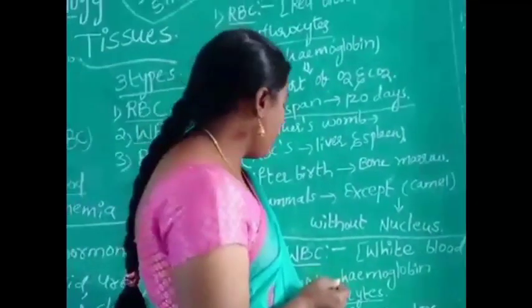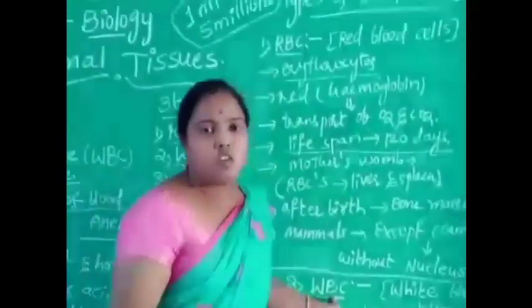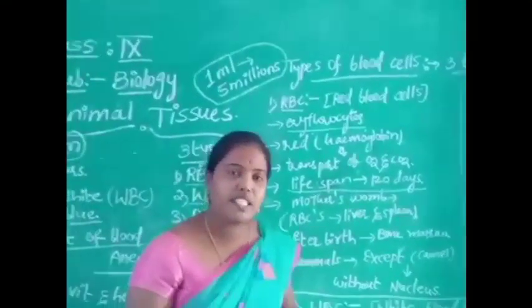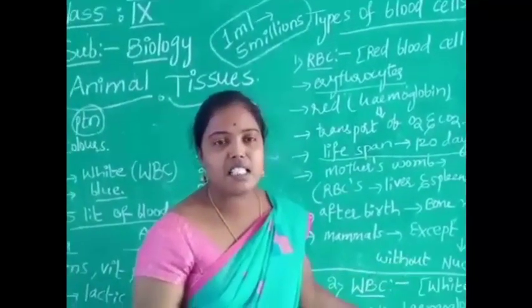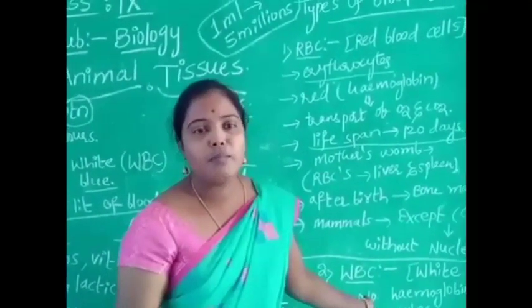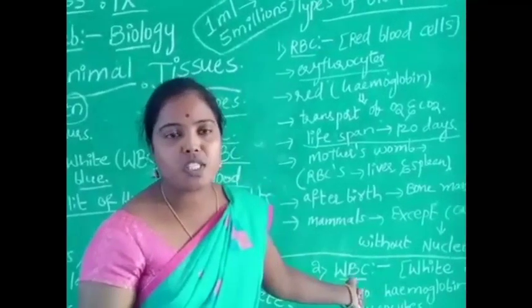Okay now, so this is about what, Nana? White blood cells. Okay, in the white blood cells hemoglobin pigment is absent. That's why they are white in color. White blood cells are also called leukocytes.